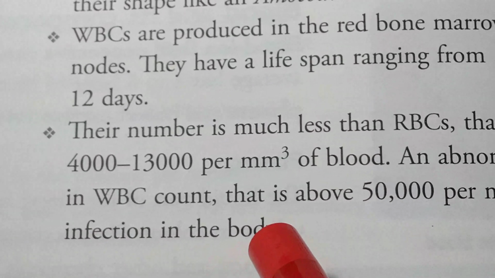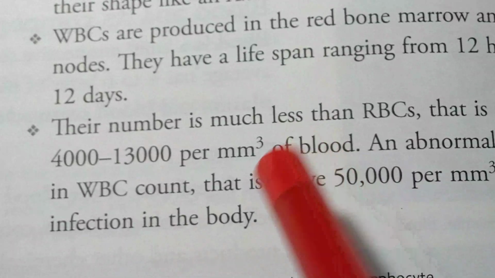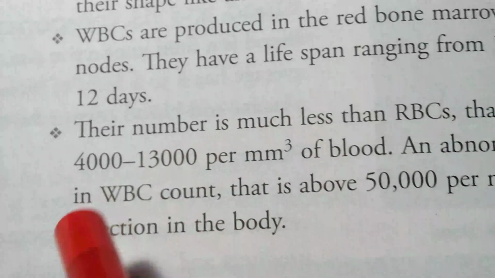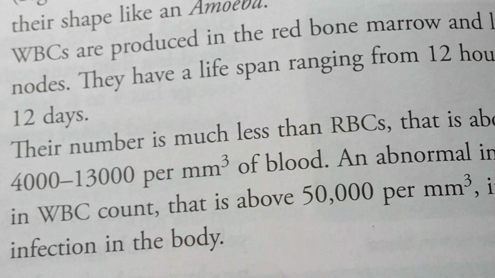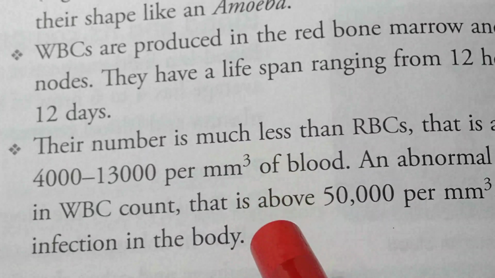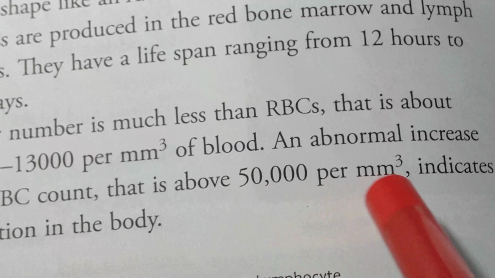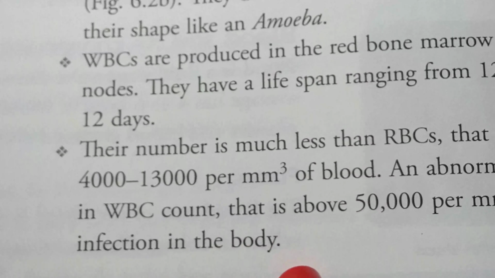So normally what is the common range of WBC? The number is much less than RBC, just 4,000 to 13,000. But if the number of WBC is above 50,000 per millimeter of blood, it indicates a special infection in the body.